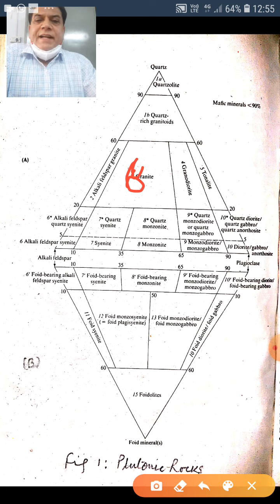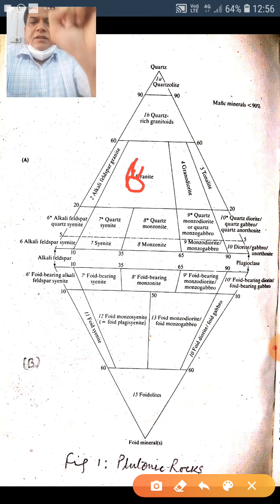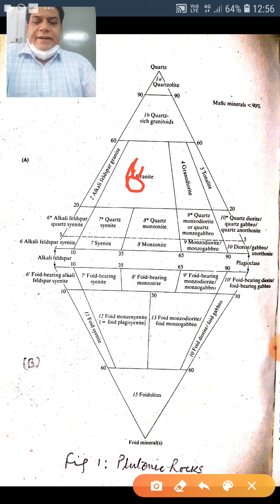The other way is that if there are two mafic minerals, the lesser one is written first, followed by the one with larger concentration. For example, hornblende biotite granite means hornblende is in lesser amount than biotite, and quartz and orthoclase are there as essential minerals.